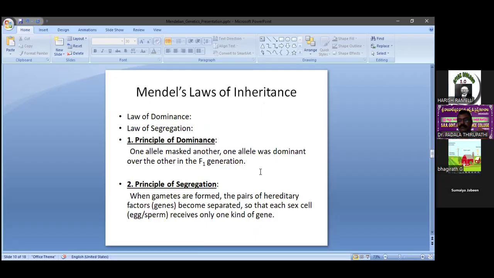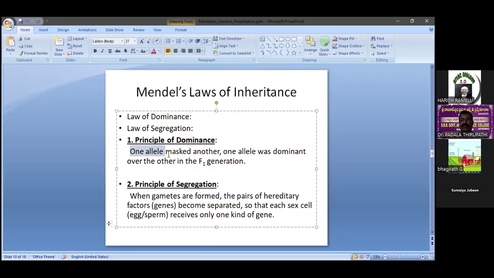monohybrid experiments, he explained the first principle, law of dominance. What is meant by law of dominance? In the F1 generation, one allelic gene masked another. One allele was dominant over the other in the F1 generation. So F1 all are heterozygous.